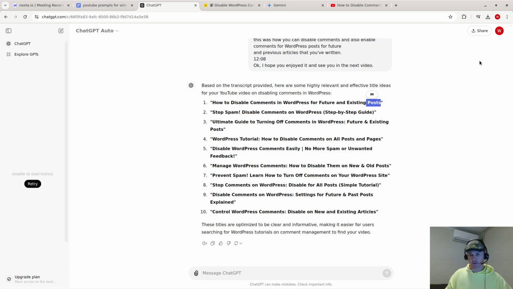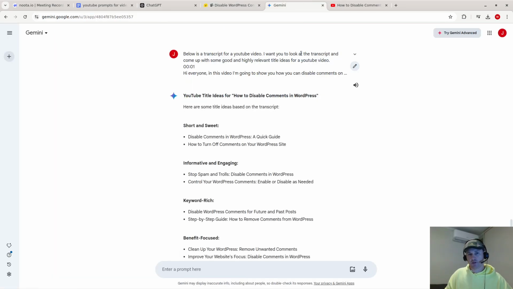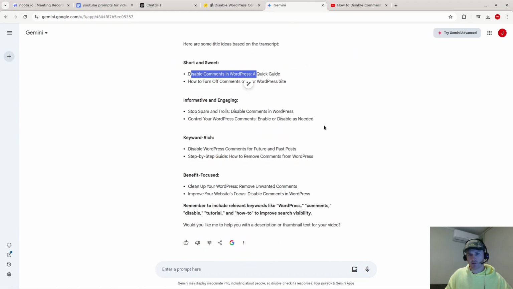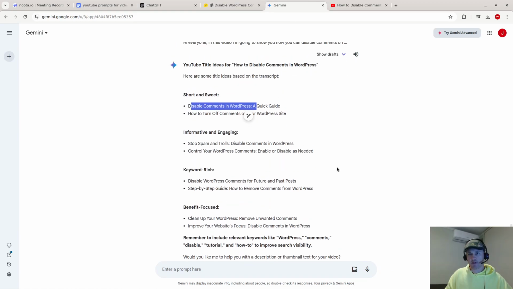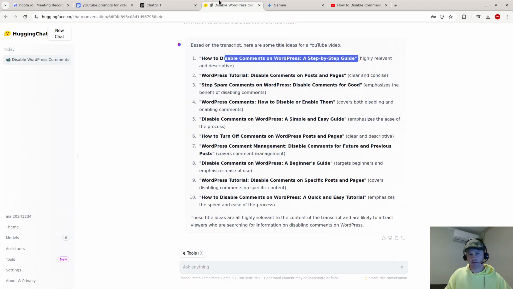It might be better than the other ones that didn't have the transcript. Let's see what Llama 3 says. How to disable comments on WordPress, a step-by-step guide. I think that's excellent. And with Gemini, disable comments in WordPress, a quick guide. Yeah, Gemini still needs improvements. I think ChatGPT and Llama are the best.